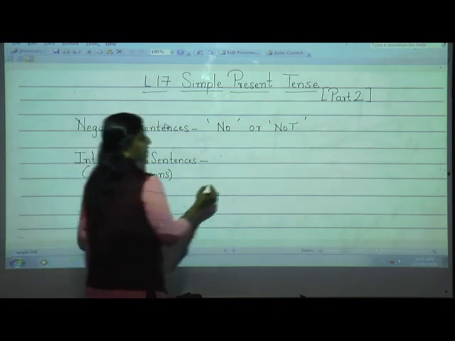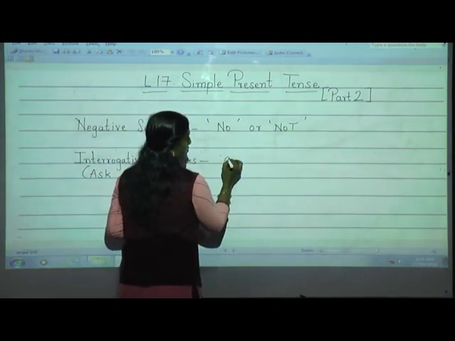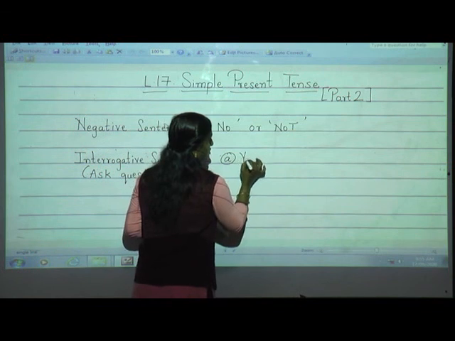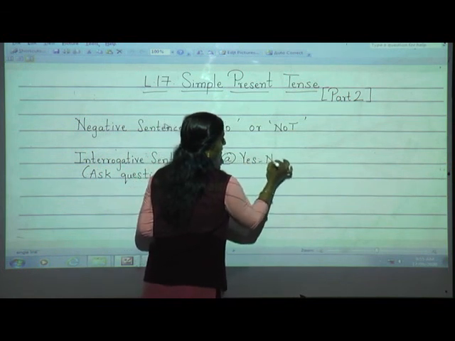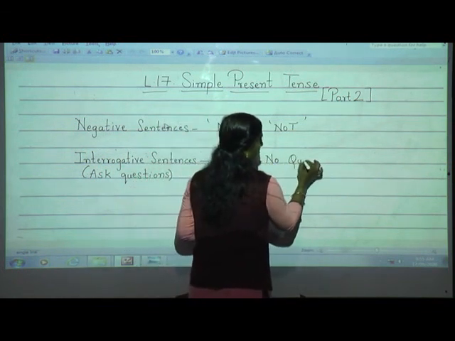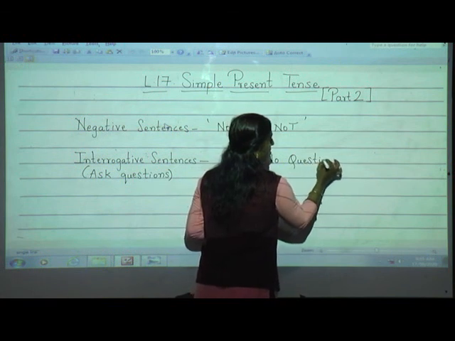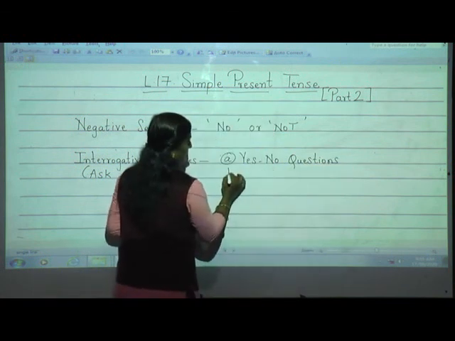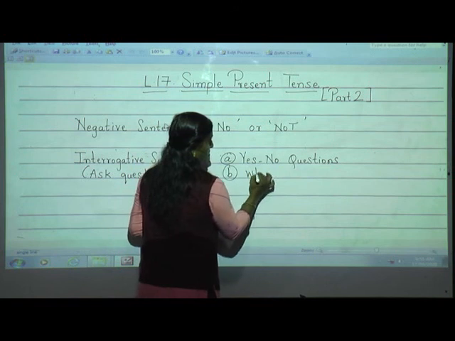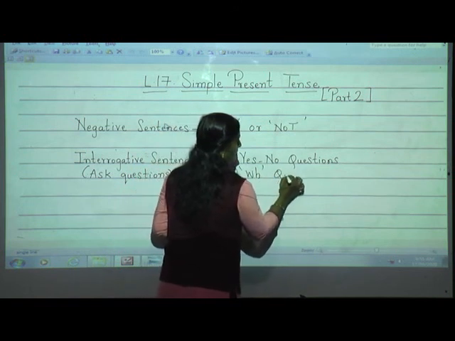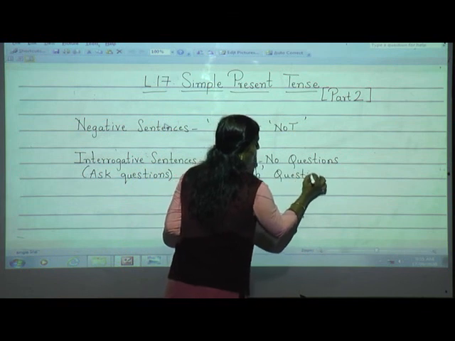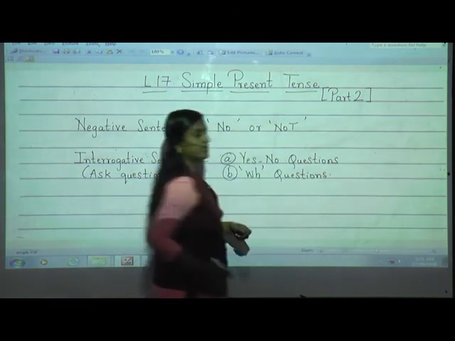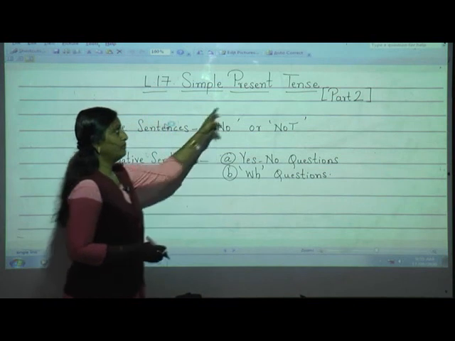In this interrogative sentence we are going to see 2 parts, that is yes no questions and second is WH questions. Okay? So students, what we are going to learn today in part 2?